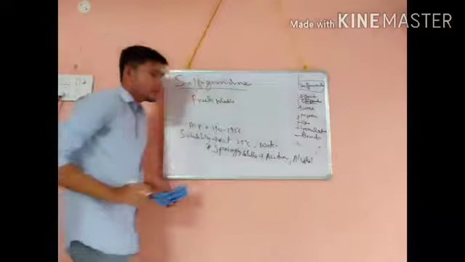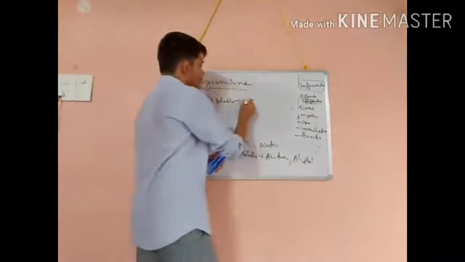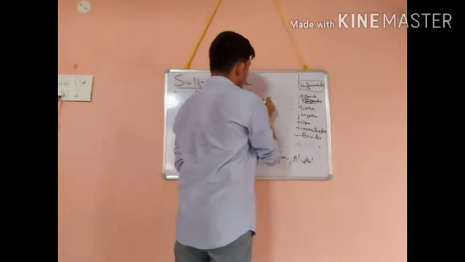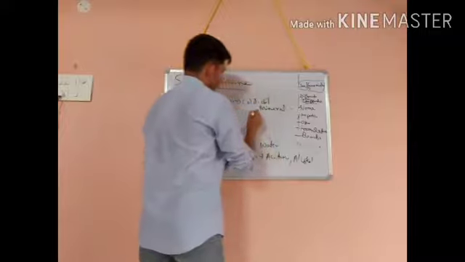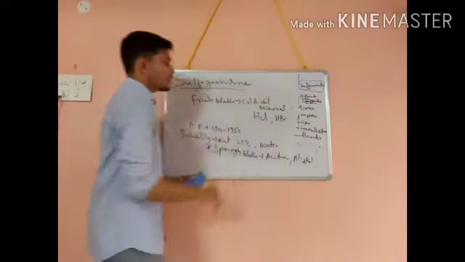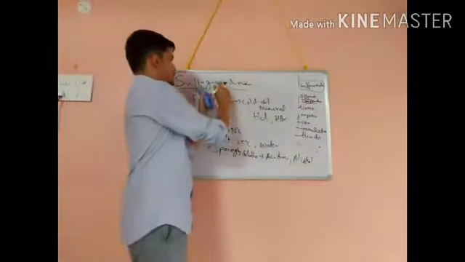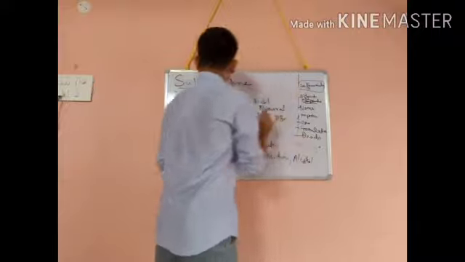It is freely soluble in cold dilute mineral acid. What are the mineral acids? HCl, HBr. So in cold dilute mineral acid, this sulfaguanidine is freely soluble.